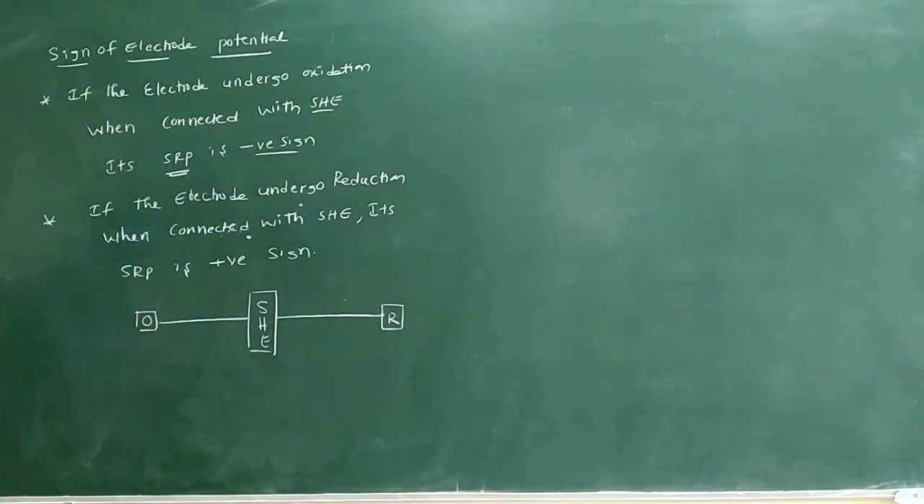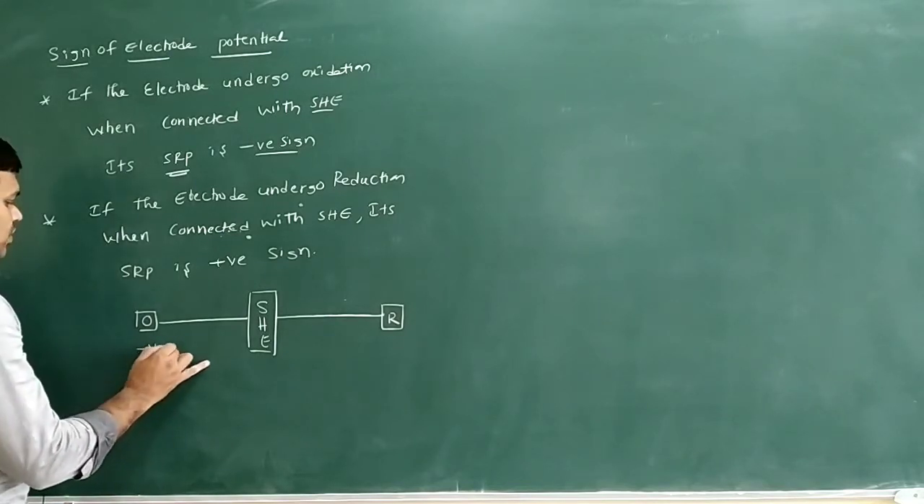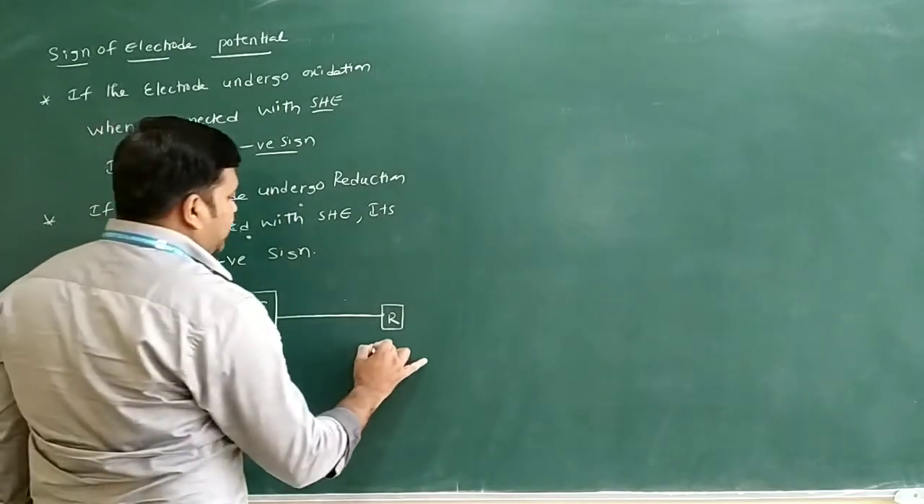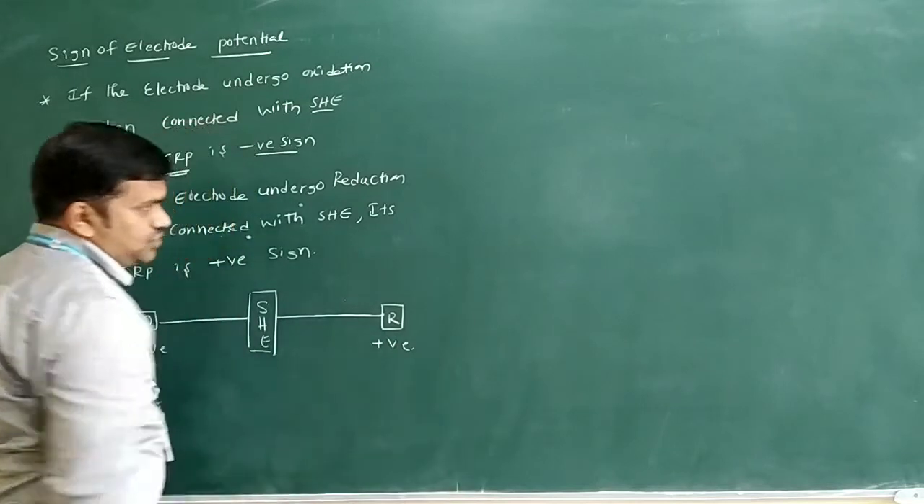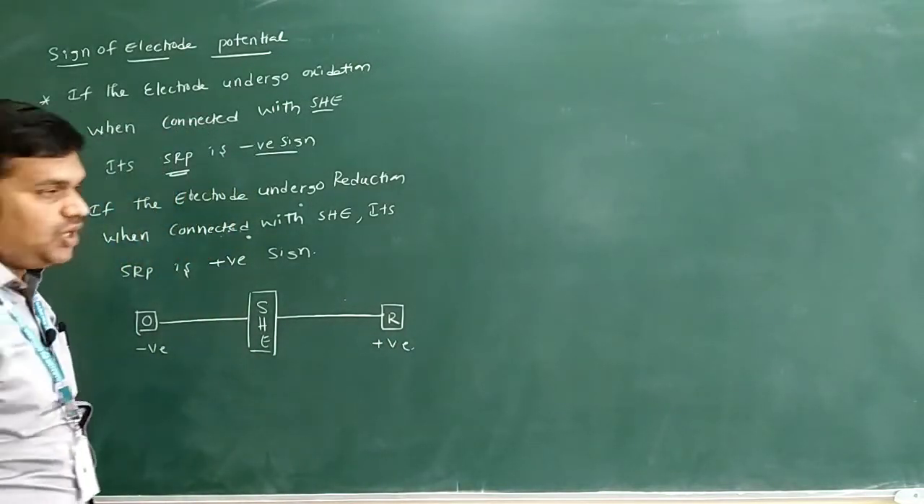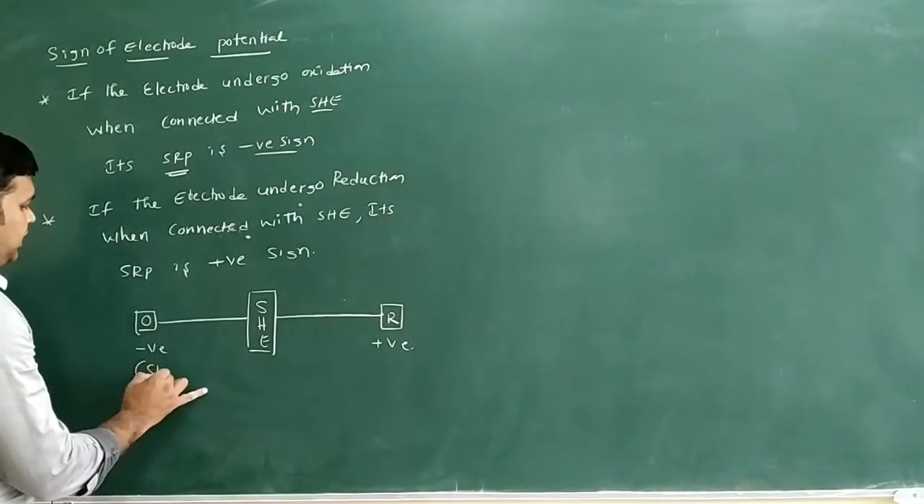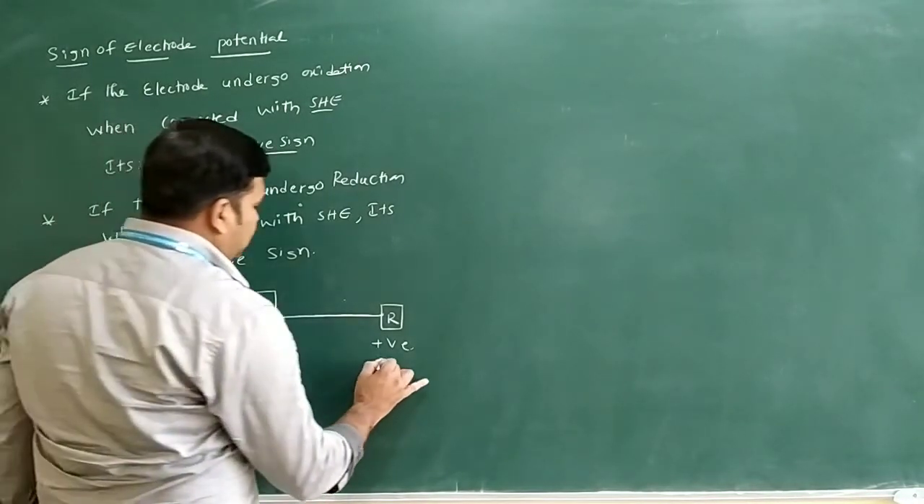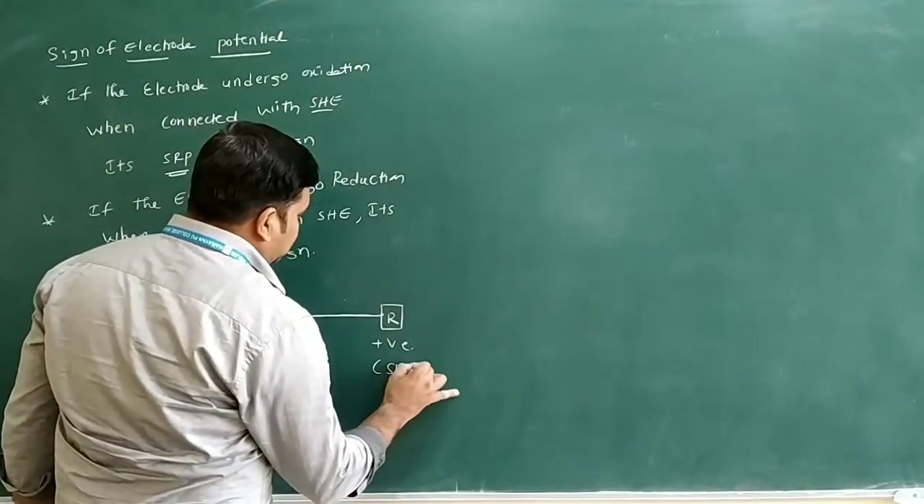Oxidation means what sign? Oxidation means you will write what? Negative sign only. Here reduction means what you will write? It is a positive sign only. What values are these? These are negative SRP values and positive SRP values only. You will write here reduction potential, standard reduction potential, and this is also the standard reduction potential only.